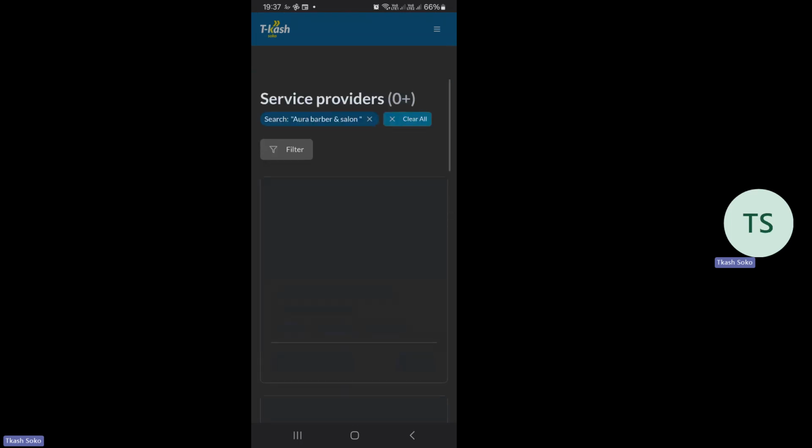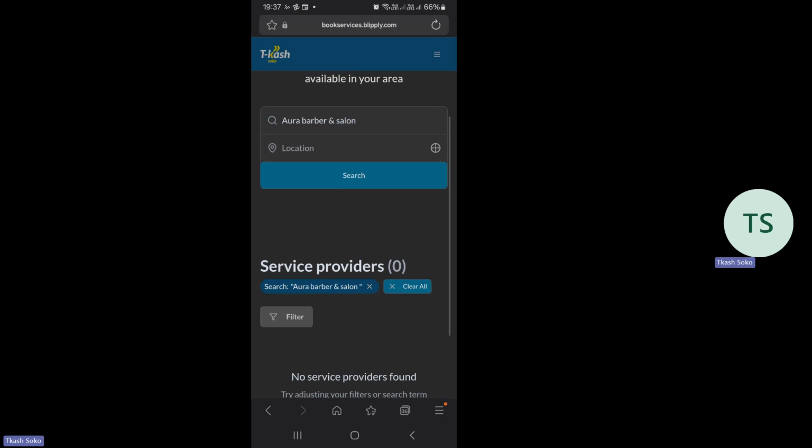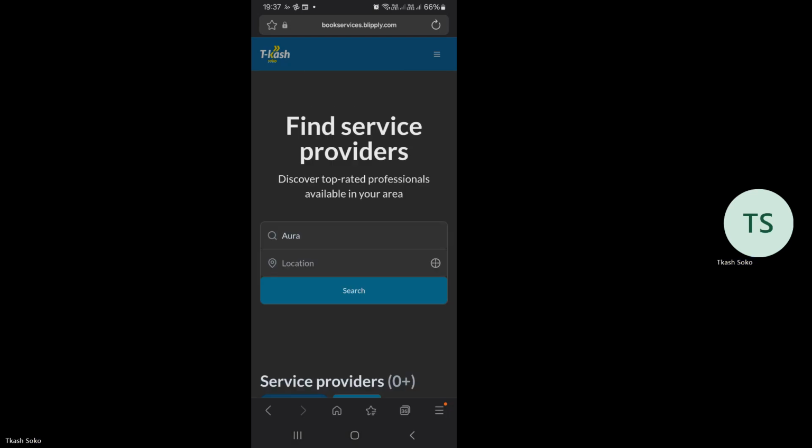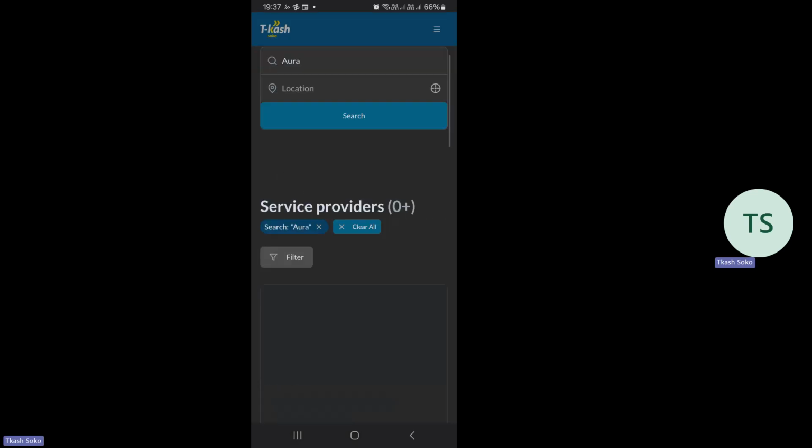So once you press on the search, it searches, and let me just try again. Okay, search. Let me search again.